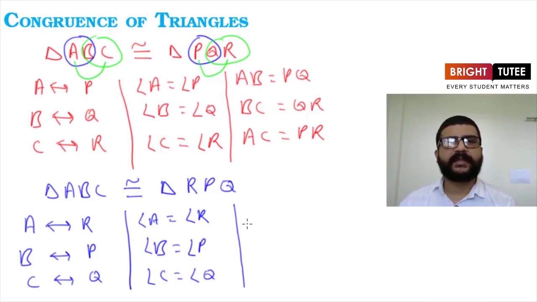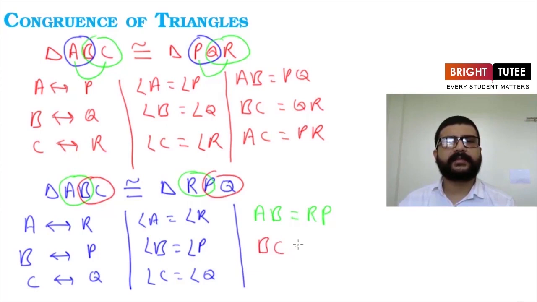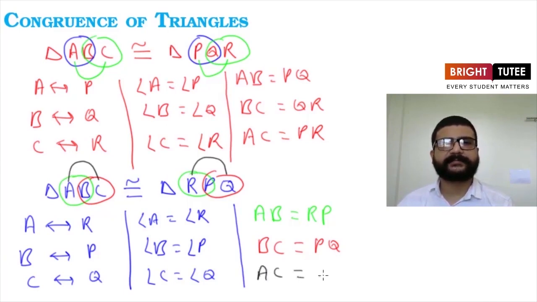And now for writing corresponding sides, how can we do that? We can say from here AB and RP. So here we will get AB is equal to RP, and then we will have BC is equal to PQ. So here we write BC is equal to PQ, and then we are going to have AC is equal to RQ. So this is the third corresponding side. AC is equal to RQ. Now these are the corresponding sides.